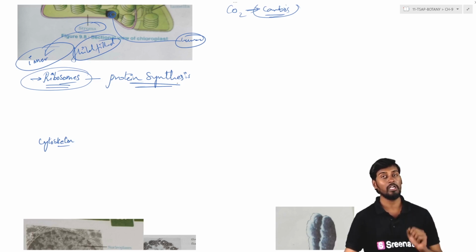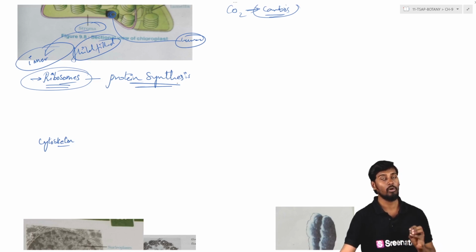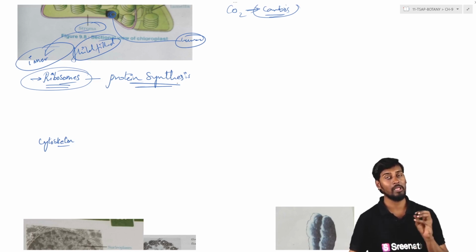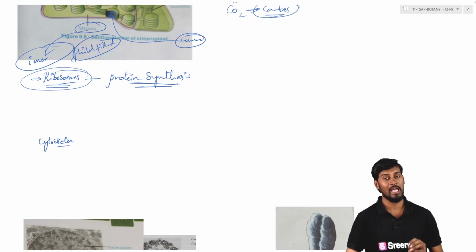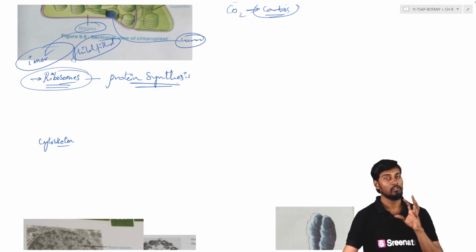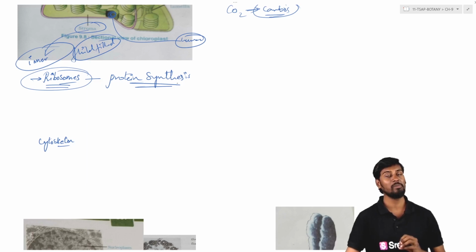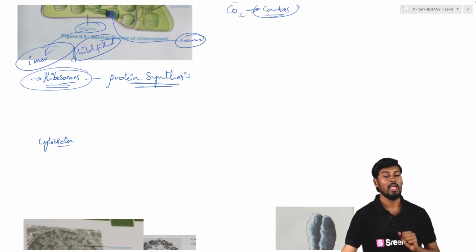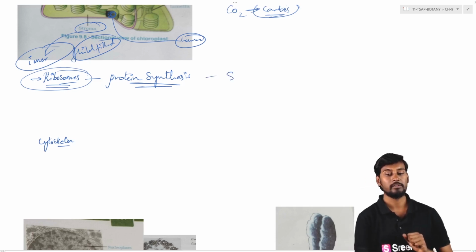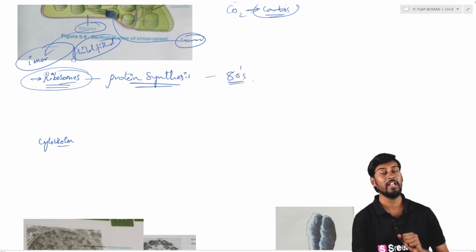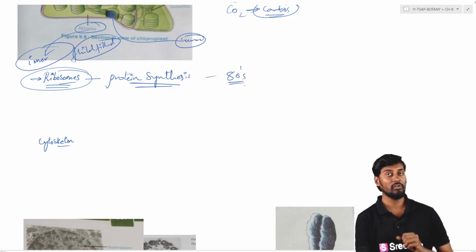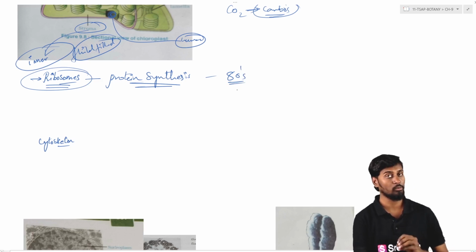To be clearer, we call them nucleoprotein particles, because the body or structure of ribosomes is made up of ribosomal proteins and ribosomal RNA. They form a complex called the ribosomal complex, a nucleoprotein complex. They are the sites of protein synthesis, which generally takes place in the cytoplasm of the cell. The ribosomes in higher organisms involved in protein synthesis are called 80S ribosomes.